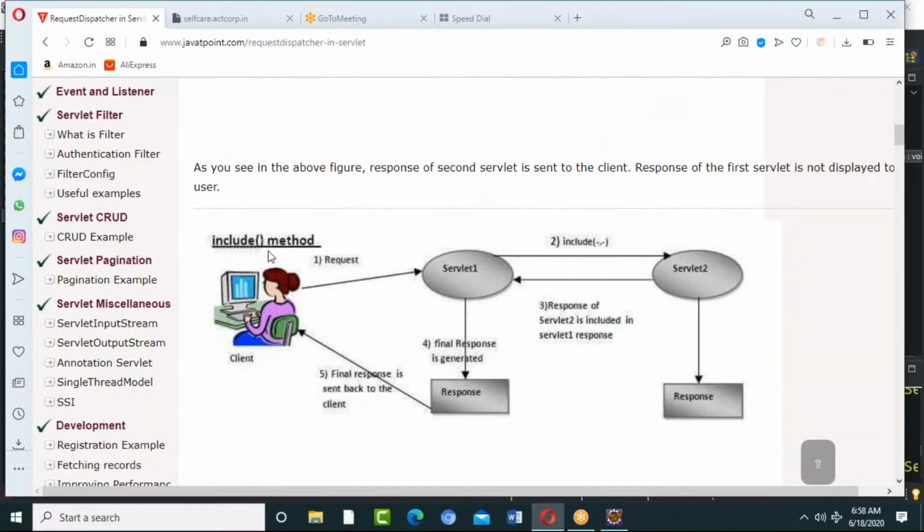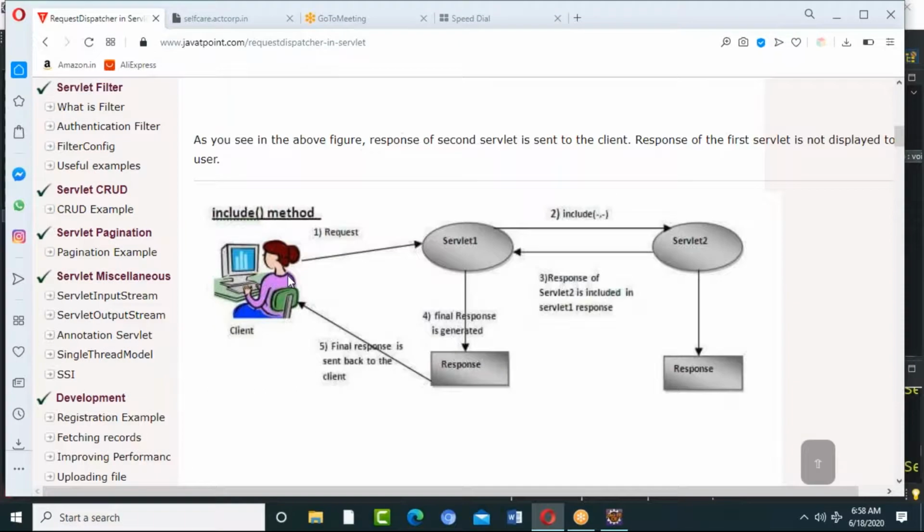Right. So now, in the same way, sometimes we are going to include. Let's say you are working with a JSP page or HTML form. When you are logging in, you will be applying the credentials. If the credentials have not been matched, again you are redirecting to the same page.